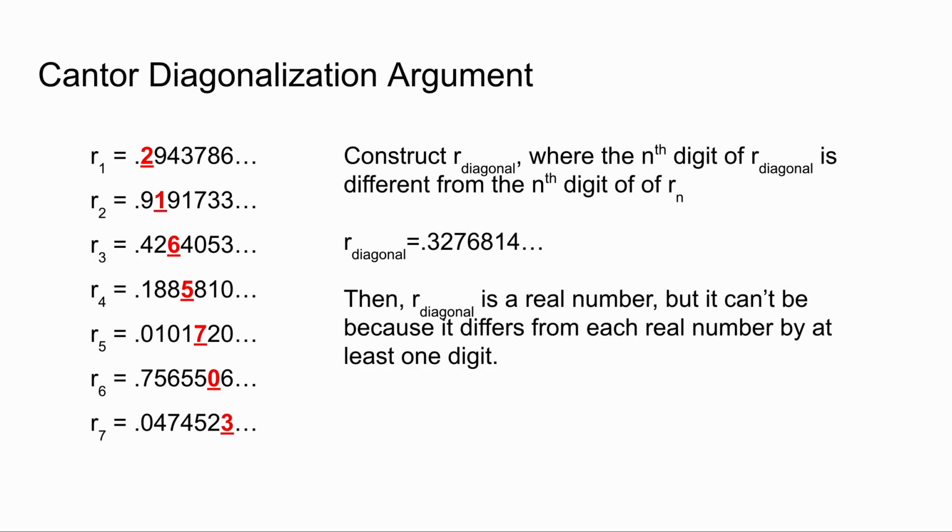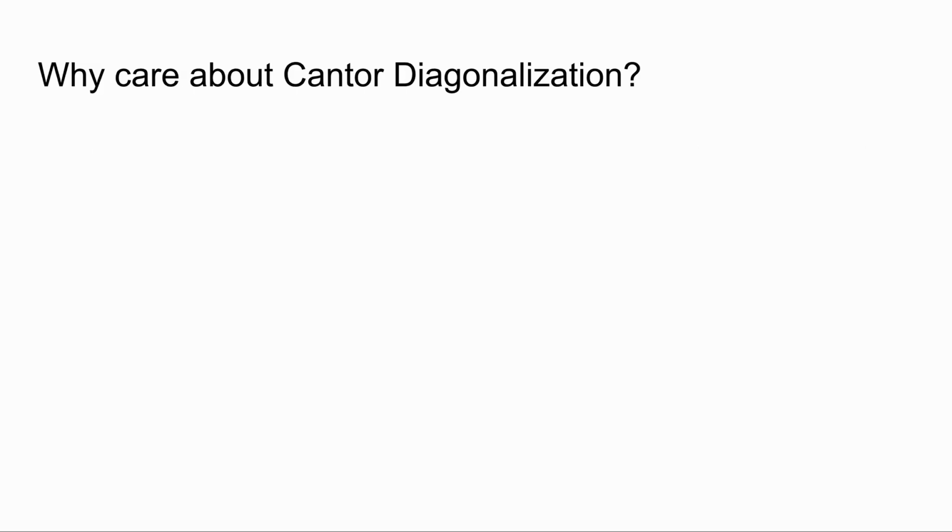Then, r diagonal is a real number between 0 and 1, but it also can't be because it differs from each real number between 0 and 1 by at least one digit. This is a contradiction, which means that our original assumption is false. So, the set of real numbers between 0 and 1 is not countable, which means that the set of all real numbers is also not countable.